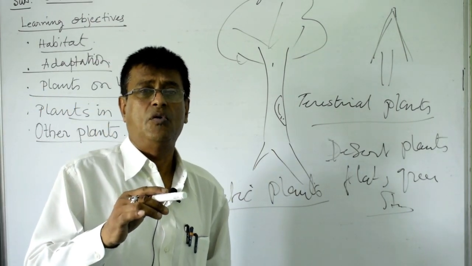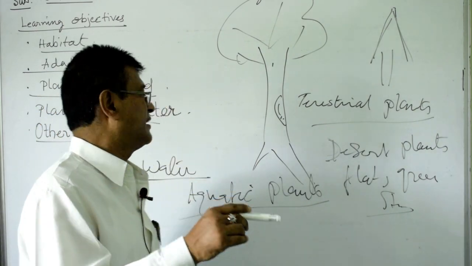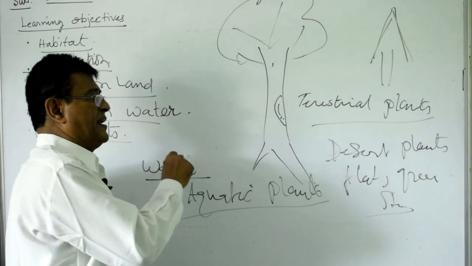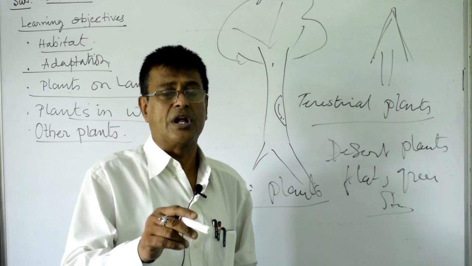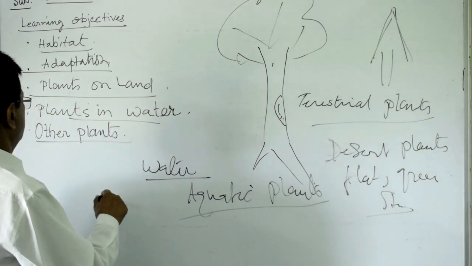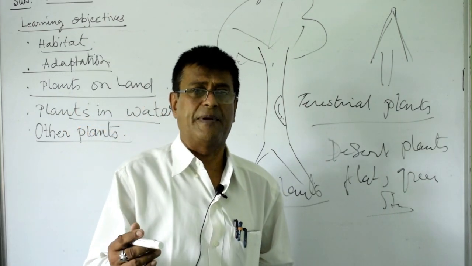Submerged plants are like Hydrilla, and the half immersed plants fixed in the soil are water lily and lotus. And the other plants that we have studied are the carnivorous plants, that is pitcher plant and all those.